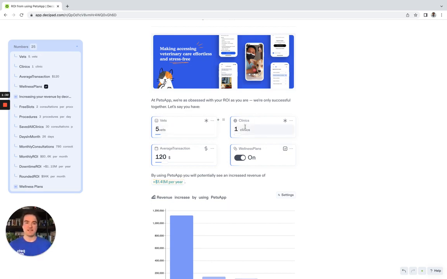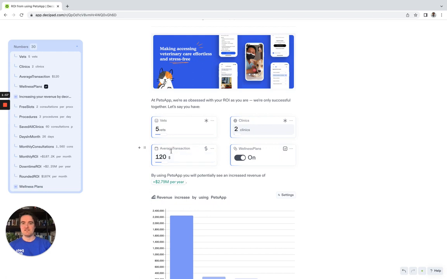So some practices have multiple clinics, might have a central hub hospital, and then a sort of hub and spoke model. They might have multiple clinics. The interesting thing here is we've allowed very large clinic groups to be included in the assumption of this model, or even much smaller clinic groups. So let's say we can edit this number to 2 clinics.